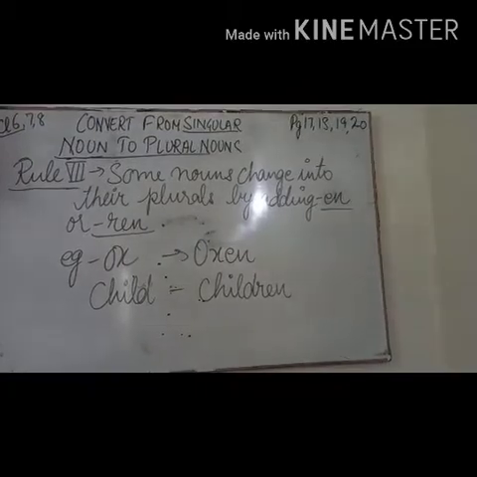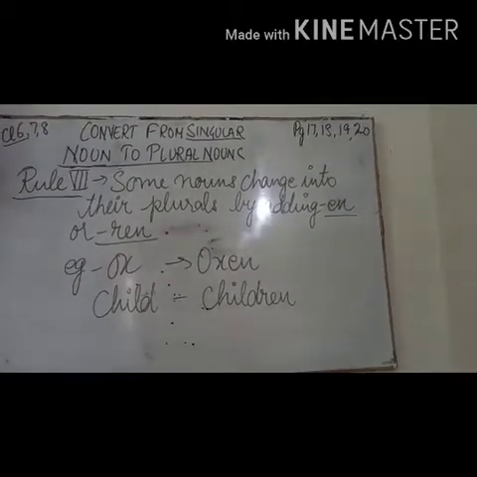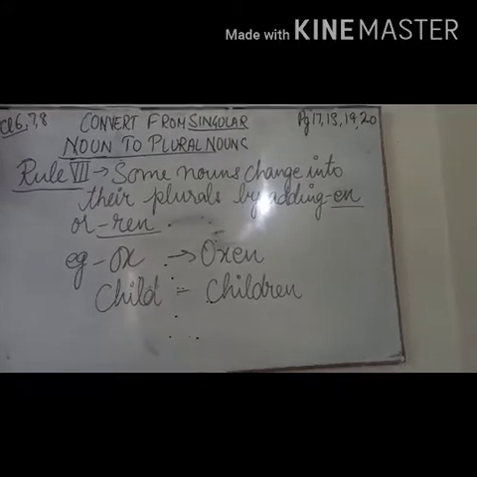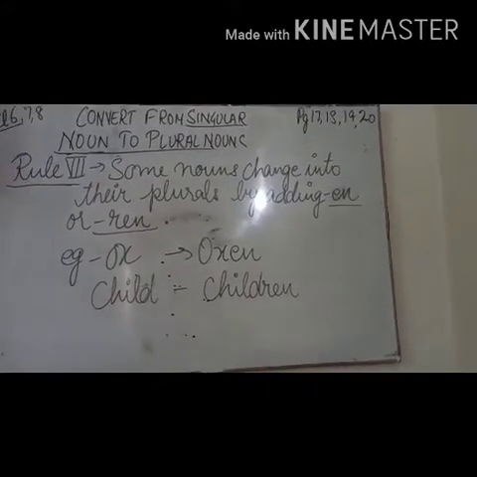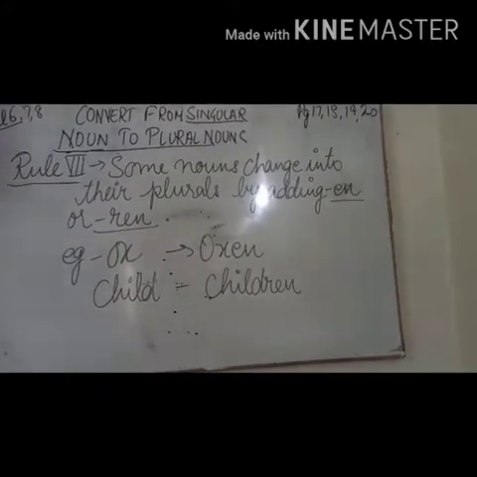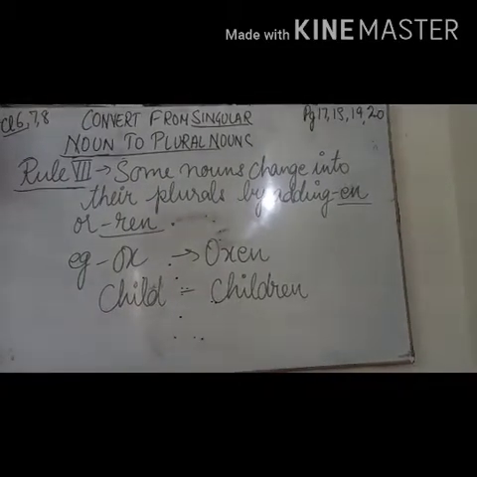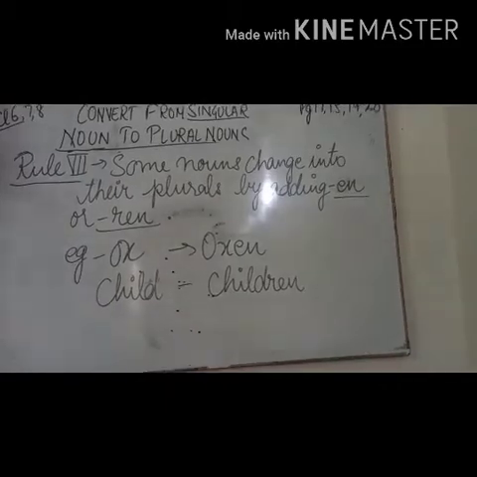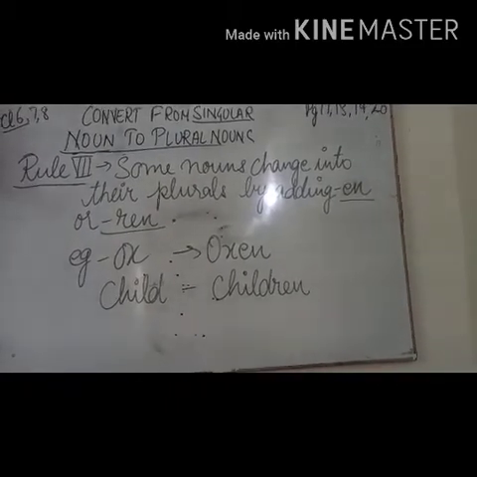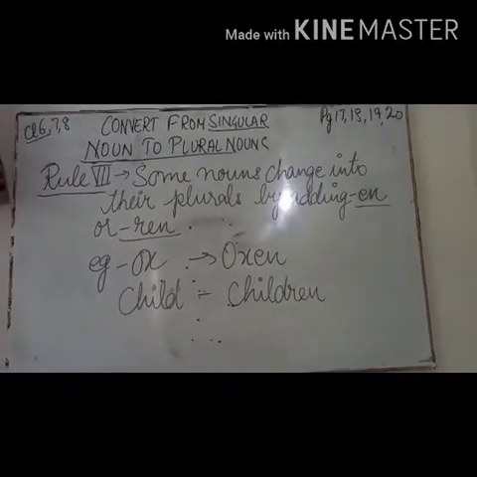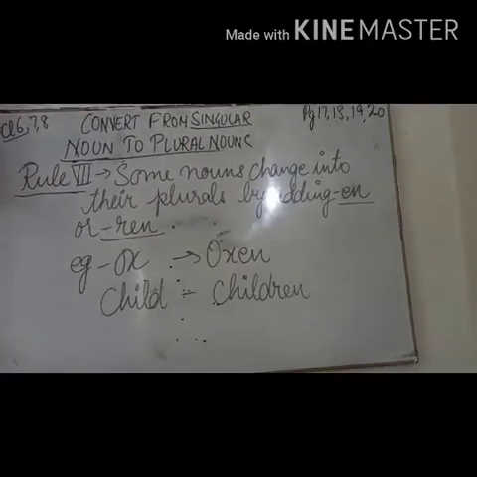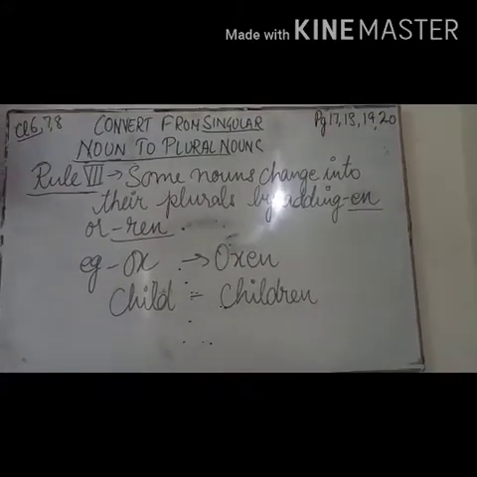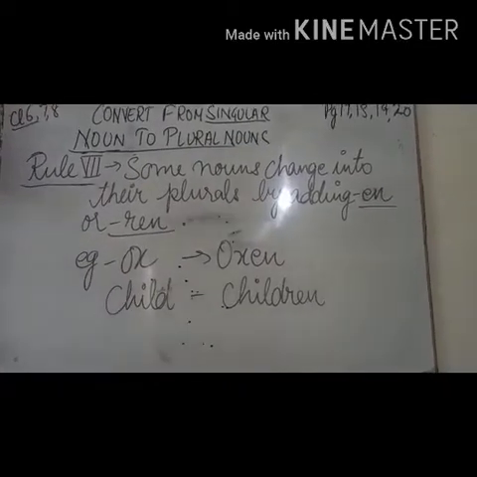Now rule number 7 says that some nouns change into their plurals by adding en or ren. For example, you have ox. The plural of ox is oxen. We add en to it. Child, children. We add ren. So these nouns change by adding en or ren.